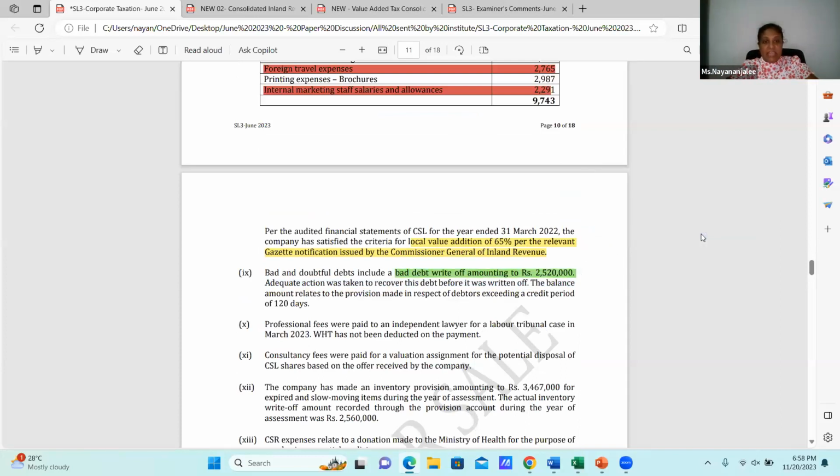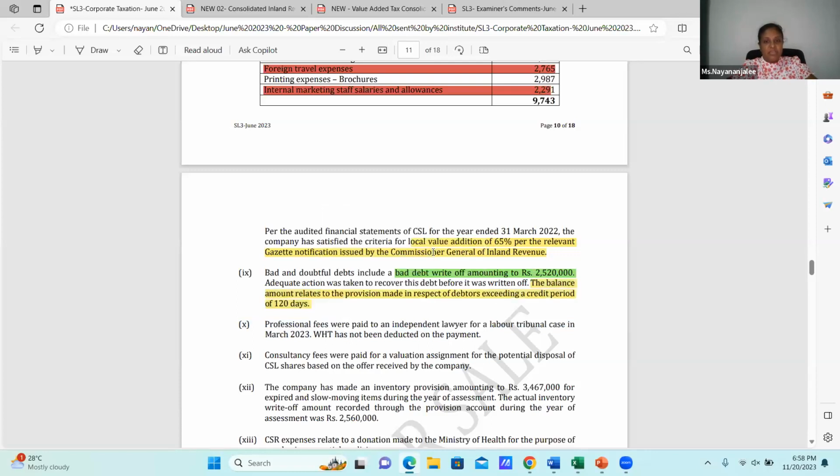Then in here, adequate action was taken to recover these debts before they were written off. Then I am good, I have taken the particular legal actions to recover. The balance amount relates to the provision made in respect of debtors exceeding the credit period of 120 days. The balance is the doubtful or bad debt provision.